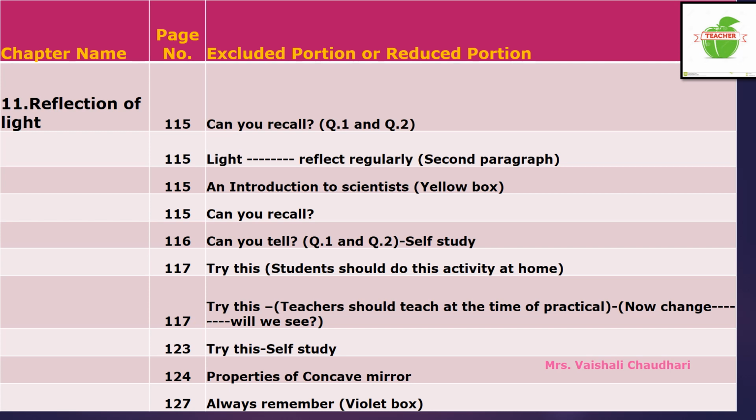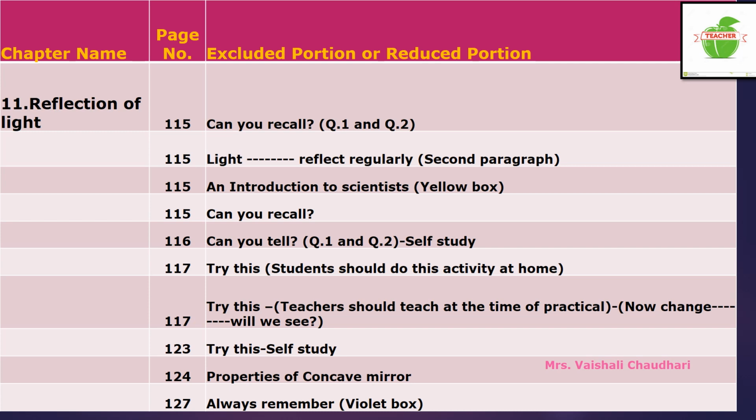Now come to page number 123. On this page number 123, there is one topic that is "Try this". This "Try this" topic is for your self-study, children. Okay, so which "Try this" topic? On the second side, this "Try this" topic is given, that is divergence and convergence of light. That topic is for your self-study, children. That is not excluded from your syllabus.